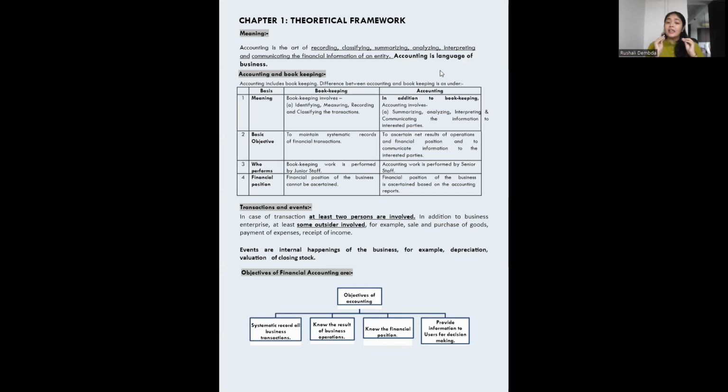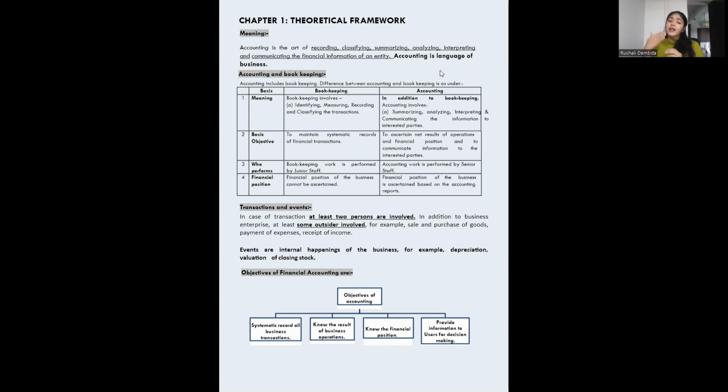Financial position can only be understood when the accounting reports are prepared. When proper accounting, analysis, interpretation and summarization are done, that is called accounting. Okay. I hope I am clear till here on the differences between accounting and bookkeeping. This is just basic, so it was a little bit fast for you.